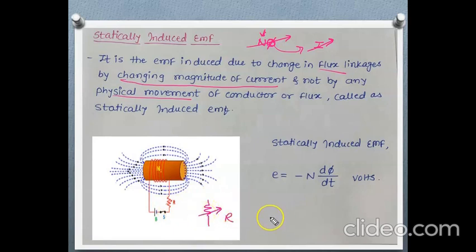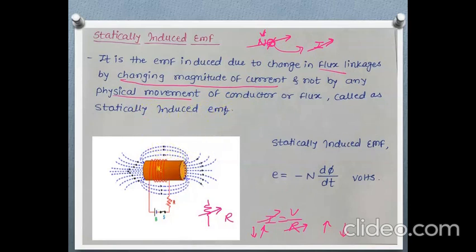When the resistor is varied, we know that I is equal to what? V upon R. When the voltage is same, because the battery is not changed, and R is variable, current will be variable. Suppose we increase the R, current will reduce. If we decrease the R, current will increase. In this way, by changing the resistor, we can change the value of current, and by changing this value of current, we can change the value of this flux linkages. In this way, with the help of this method also we are able to induce the EMF in the conductor material, and that EMF is known as statically induced EMF.